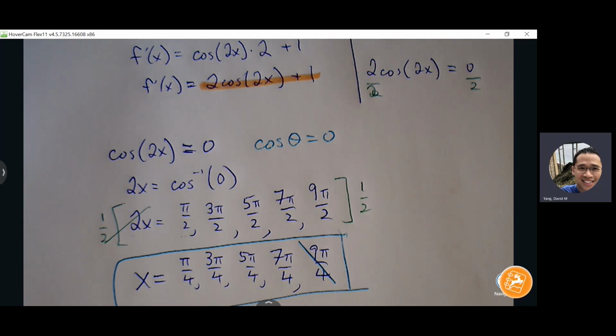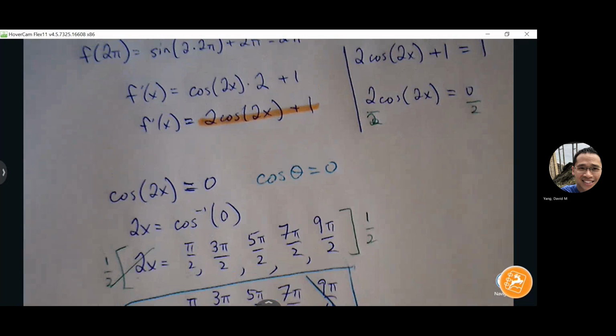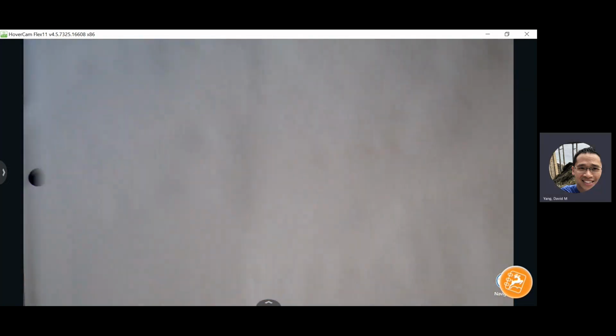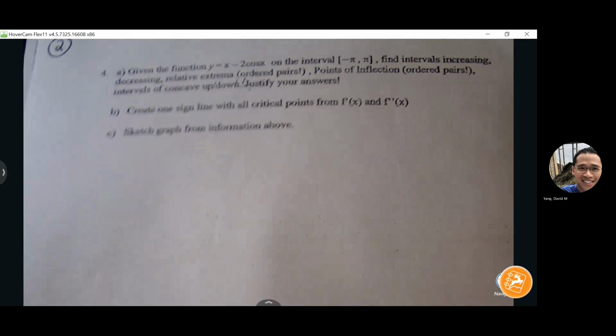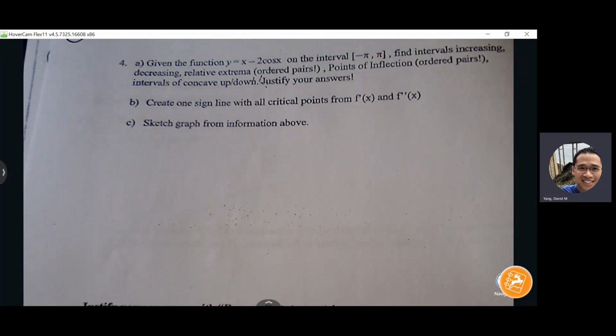Okay, next page. Let's do a full curve sketch problem. That'll be it for today. We'll just do number 4 and we'll stop.